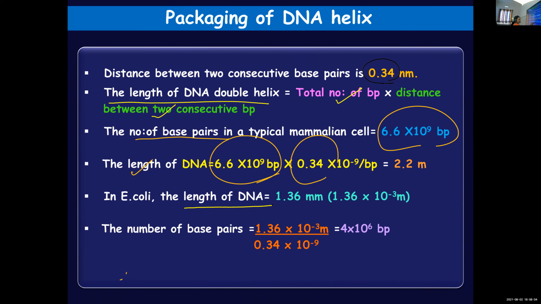The distance between 2 consecutive base pairs we know already. That is common, 0.34 nanometer or 0.34 into 10 raised to minus 9. If the length is given, you can find out the number of base pairs, and if the number of base pairs is given, you can find out the length of DNA, because the third value, the distance between 2 consecutive base pairs, is a known value.